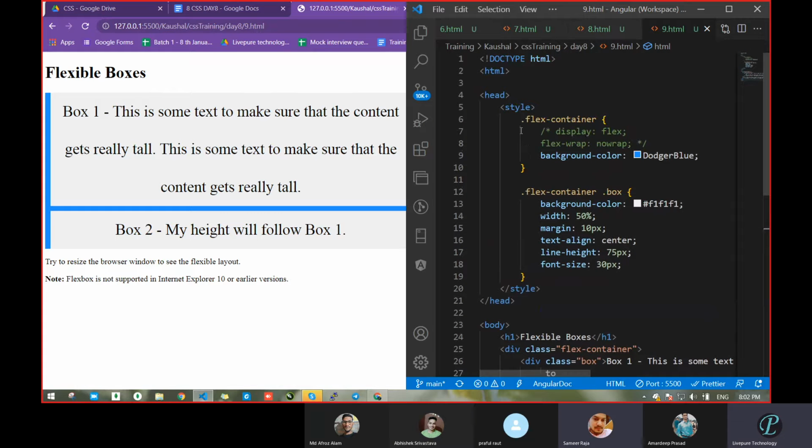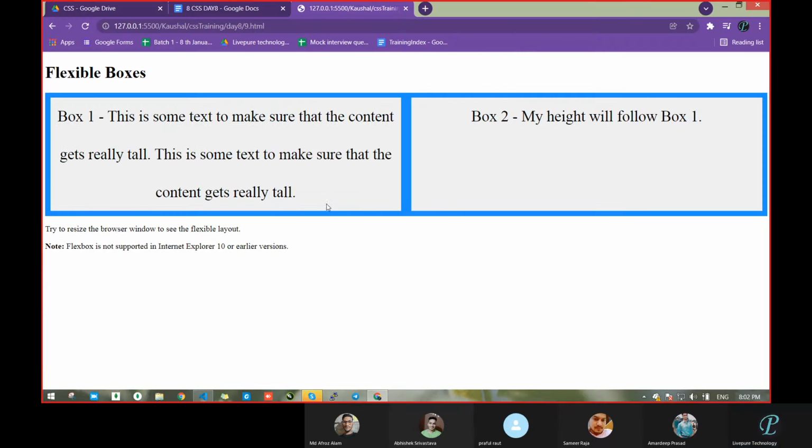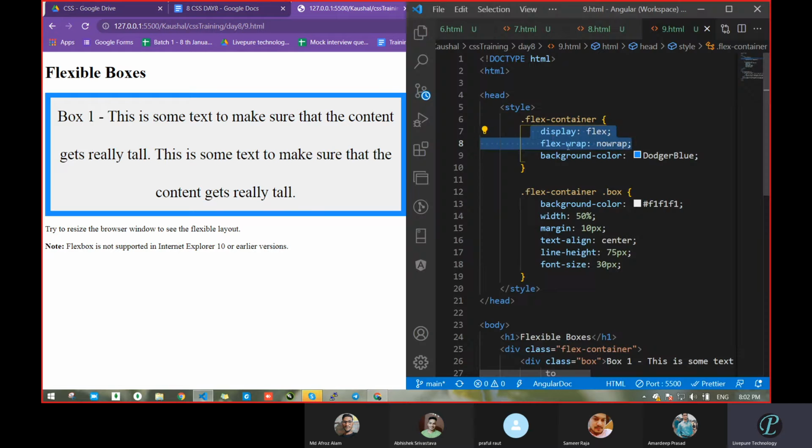So what do we want? We want to use flex. How are we using flex? Many times in interviews they ask what is flex and how it works. So flex is going to make the page responsive. How will it do that? Now one comment, and just look one time. What has it done? It took this box here and this box here, with the help of which one? Display flex.